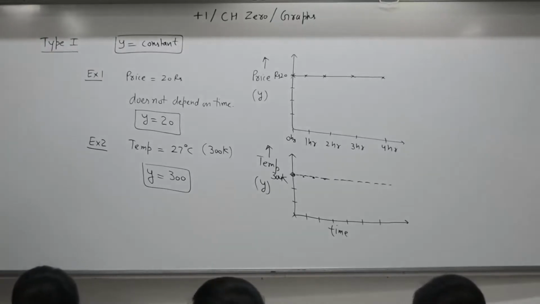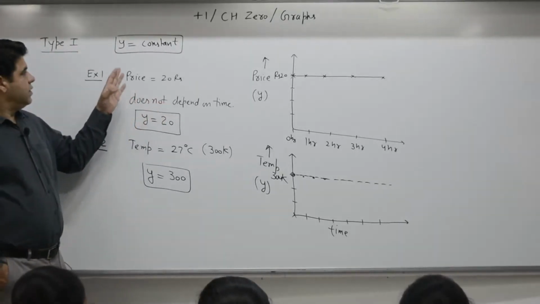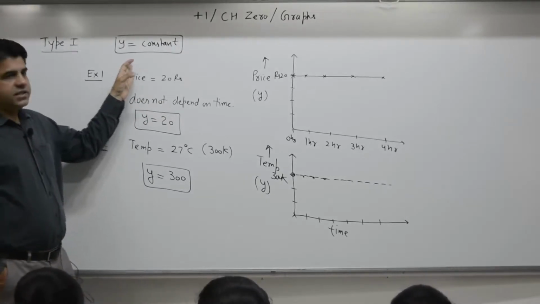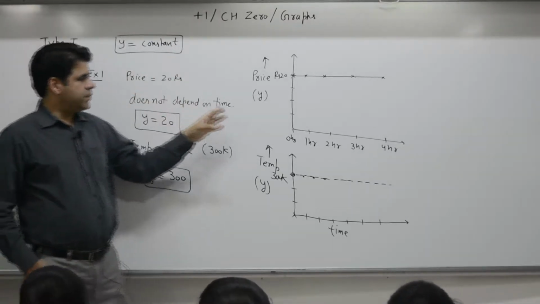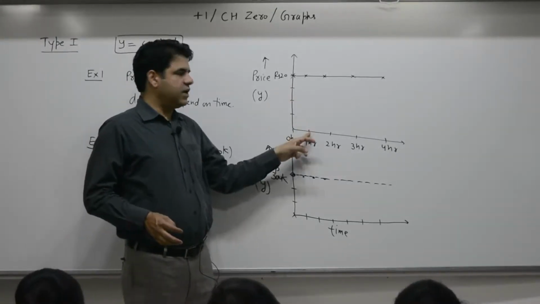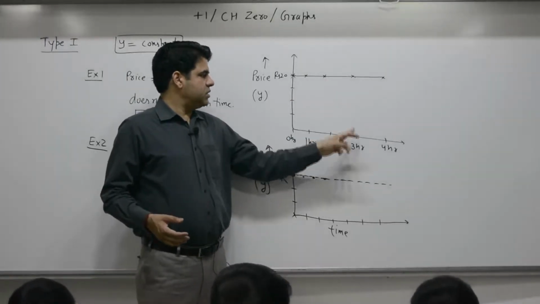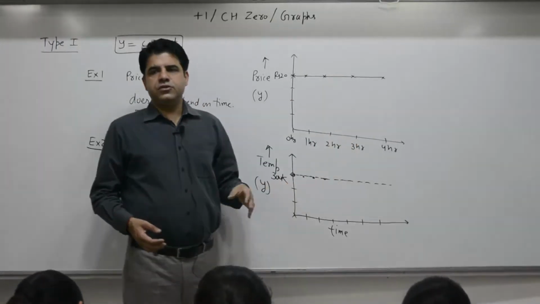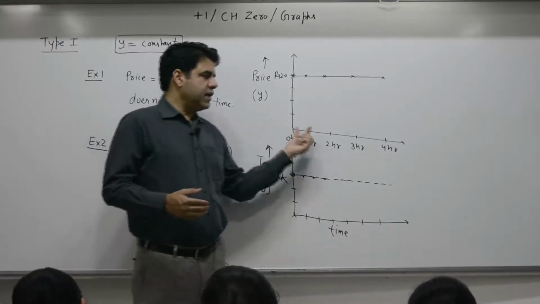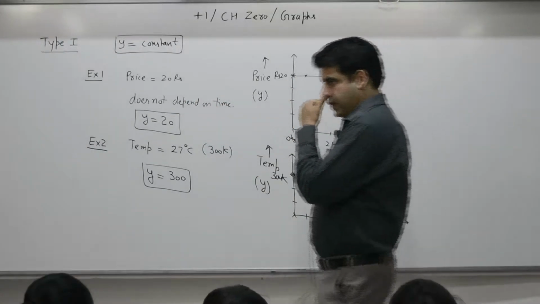Then listen now. We are covering the type 1 graph. Y is equal to constant. Price of a pen is 20 rupees. At 0 hour you went and found 20 rupees. After 1 hour, the price is 20 rupees. After 2 hours, the price is again 20 rupees. 3 hours, the price is 20 rupees. So whenever you go throughout the day, the price is the same.